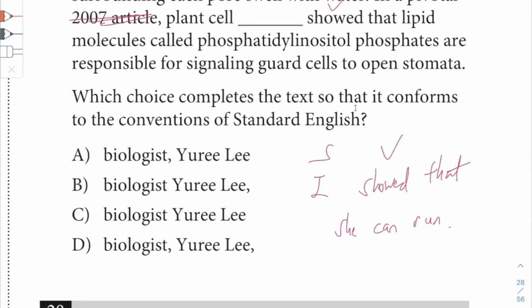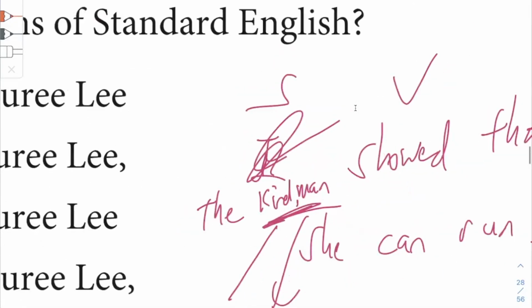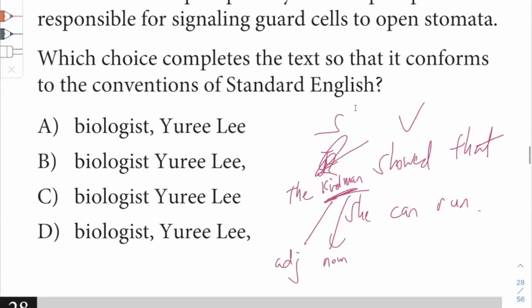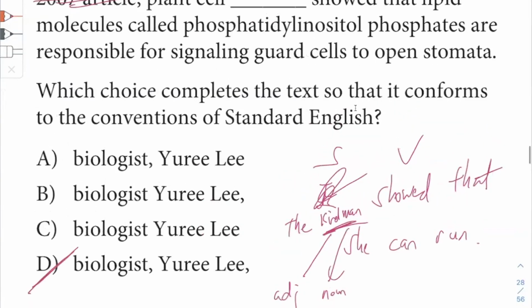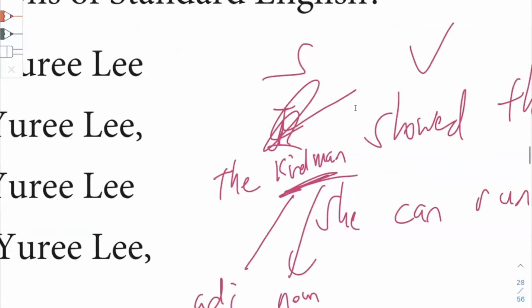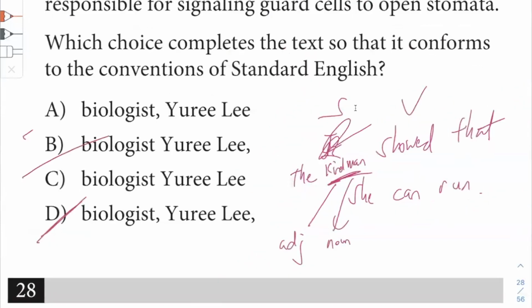Now, instead of using the word I, could I say, for instance, let's come up with an interesting sentence, the kind man. So you could say the man, but you could also say the kind man. The man is a noun, the kind is an adjective. Would you ever put a comma in between kind and man? Would you ever do this? No, not in a million years, right? So D, right? And would you put a comma after the word man? No, right?